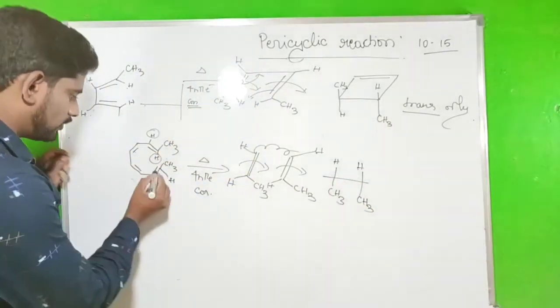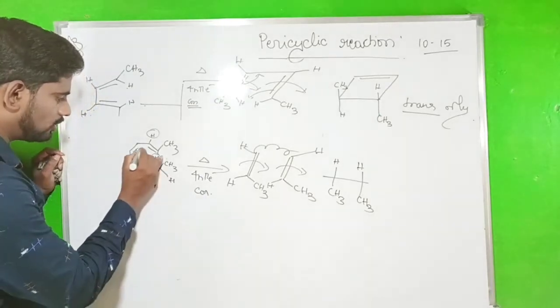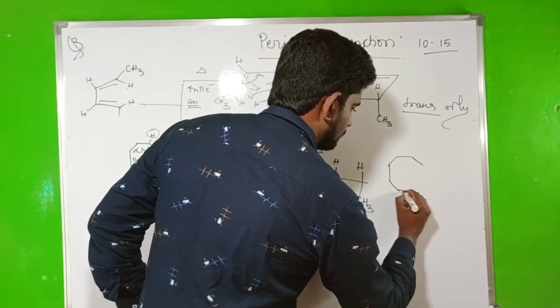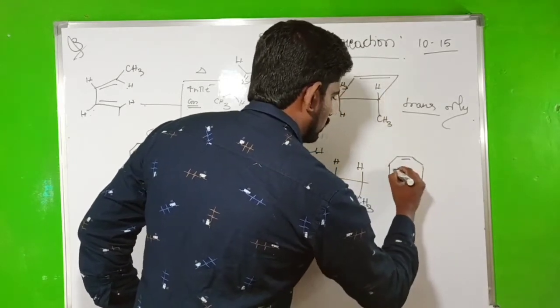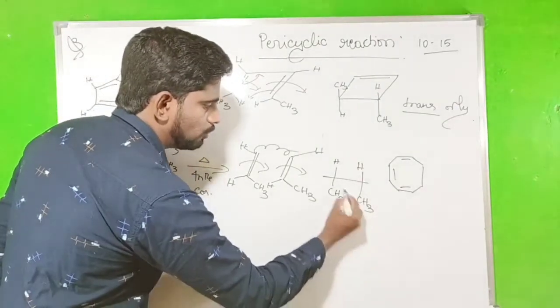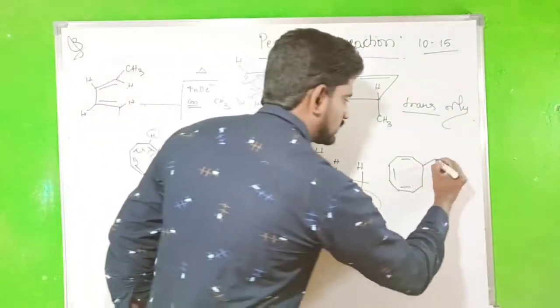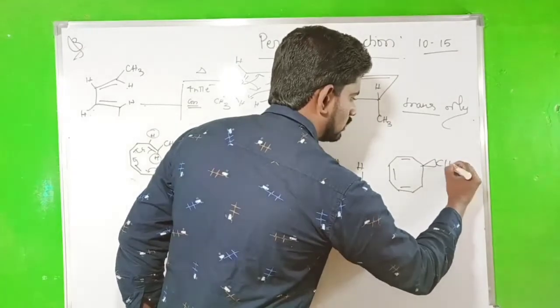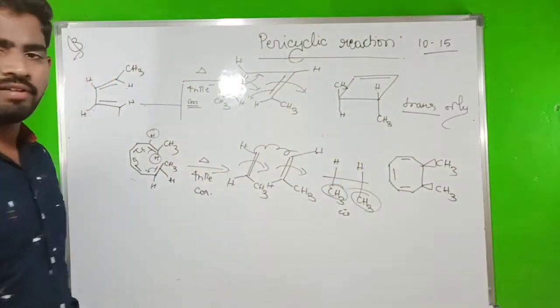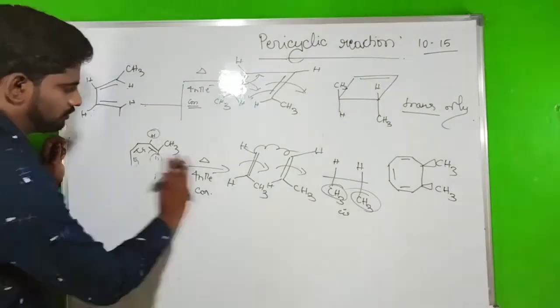So now the double bond comes to here. Make it as that one. So we said already it is a cis form because both groups are in the same position. We just write like this: CH3 and CH3. This is a very, very important reaction.